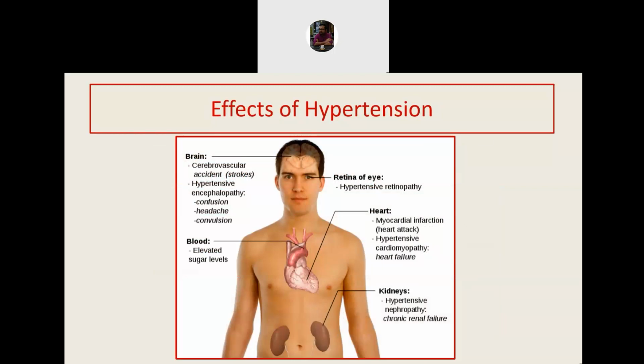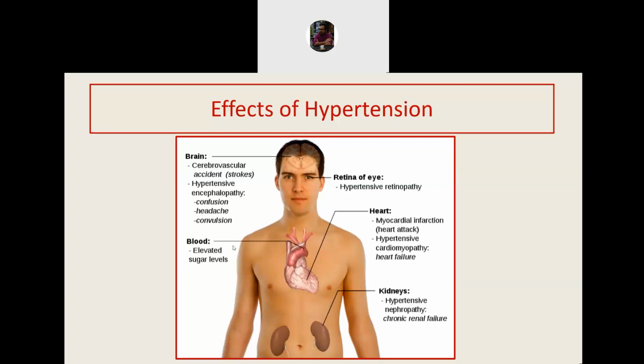Why are we so afraid of hypertension? Hypertension is a sustained rise of blood pressure, which causes target organ changes in different parts of the body. It targets the brain and can cause strokes, hypertensive encephalopathy, the retina causing hypertensive retinopathy, the heart increasing the chance of myocardial infarction and hypertensive cardiomyopathy.